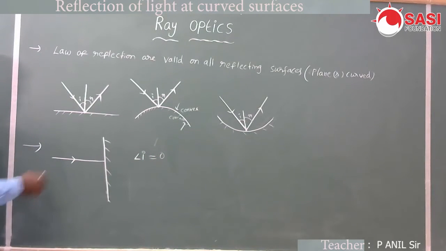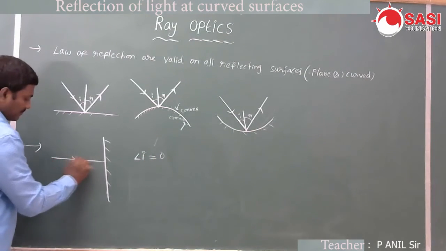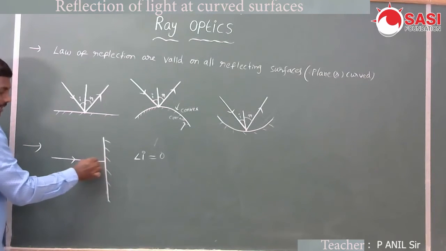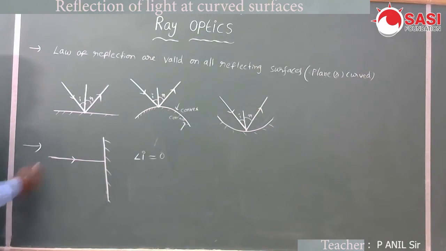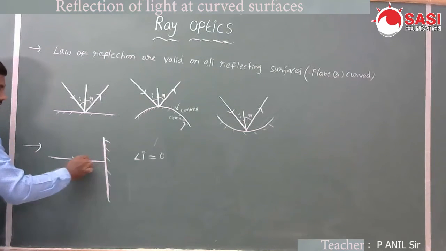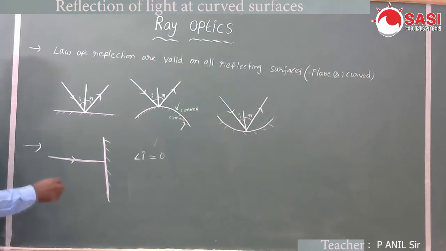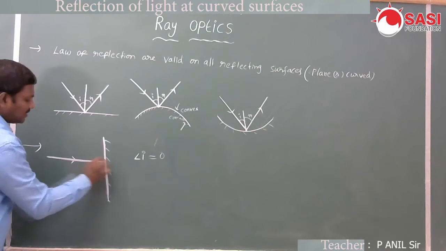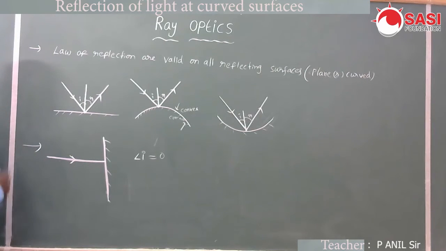Because this is the incident ray, and this is the normal itself at the point of incidence. For that plane, the normal is in this direction, not in that direction. This is the normal. This is the incident ray direction. Angle of incidence is equal to 0.